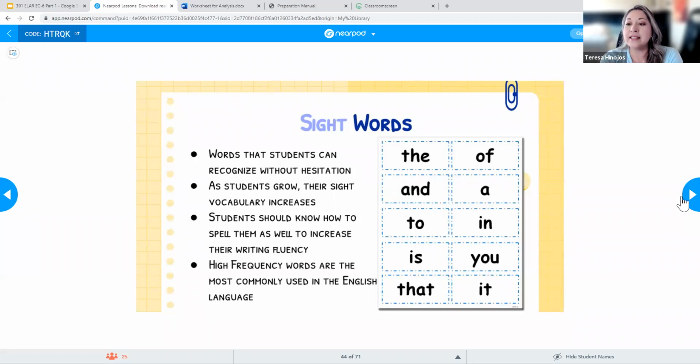What that's going to do is help them to read quicker, and it's also going to help them to write quicker. So when it comes to sight words, another misconception comes about. I had this happen to me: when I was looking for a list of sight words, I Googled it, and there's like a billion different lists out there. When I was looking for sight word cards for my son, because I was trying to practice that with him, I went online, and there was like a billion different packets.